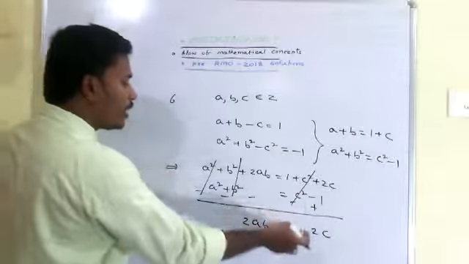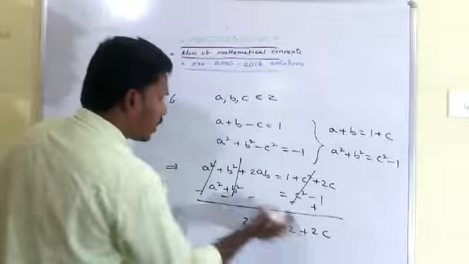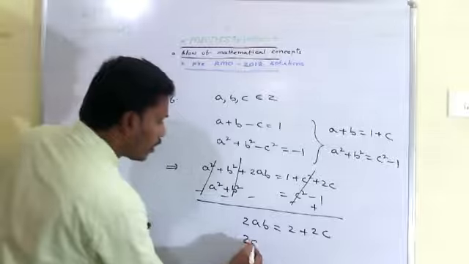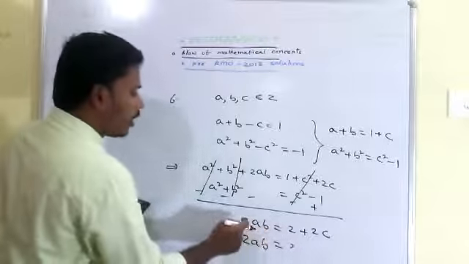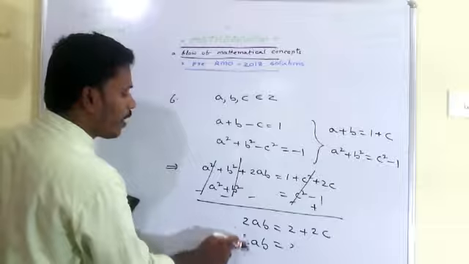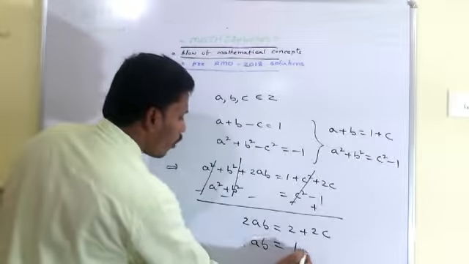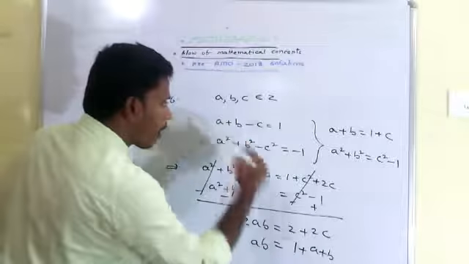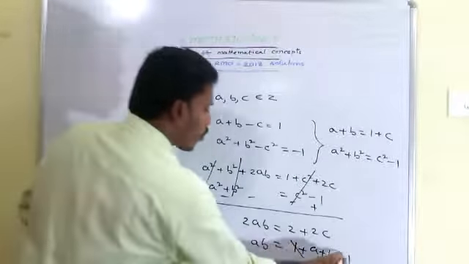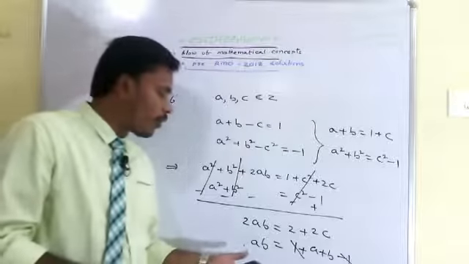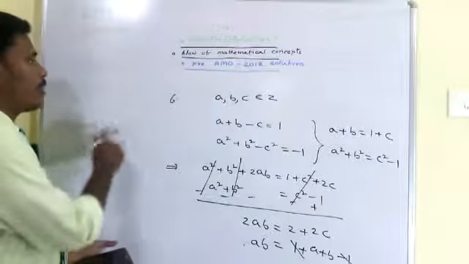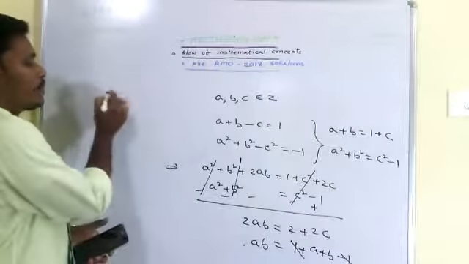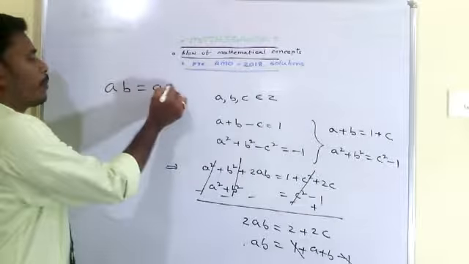Okay, again you just replace that c with what is c here? a plus b minus 1. So if you replace, clearly 2 gets cancelled from everywhere. We have that ab is equal to 1 plus c. So replace that c with a plus b minus 1. Okay, so again this one also gets cancelled. So finally what we have? ab is equal to a plus b. Okay, see now we have that ab is equal to a plus b. So we just rearrange them.